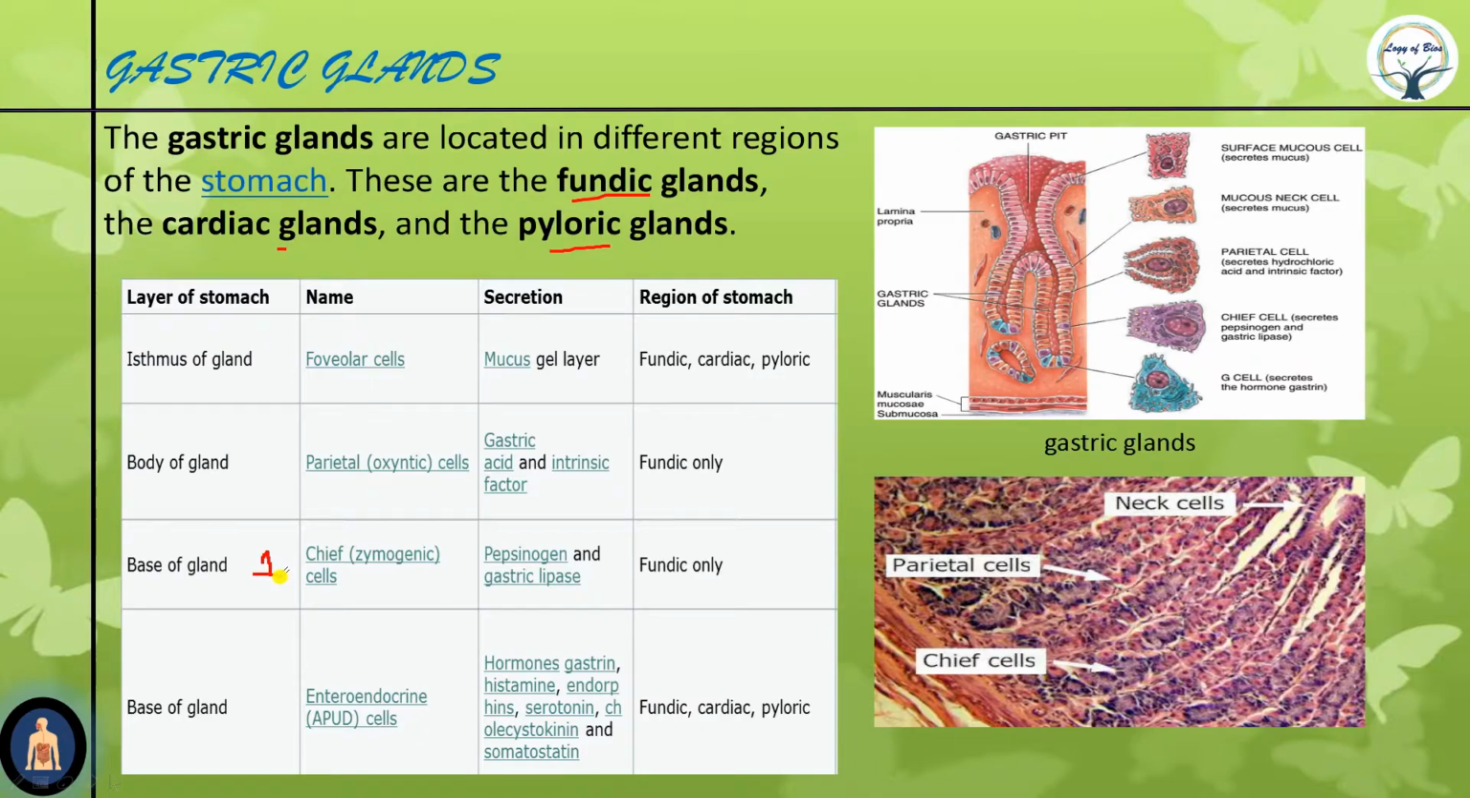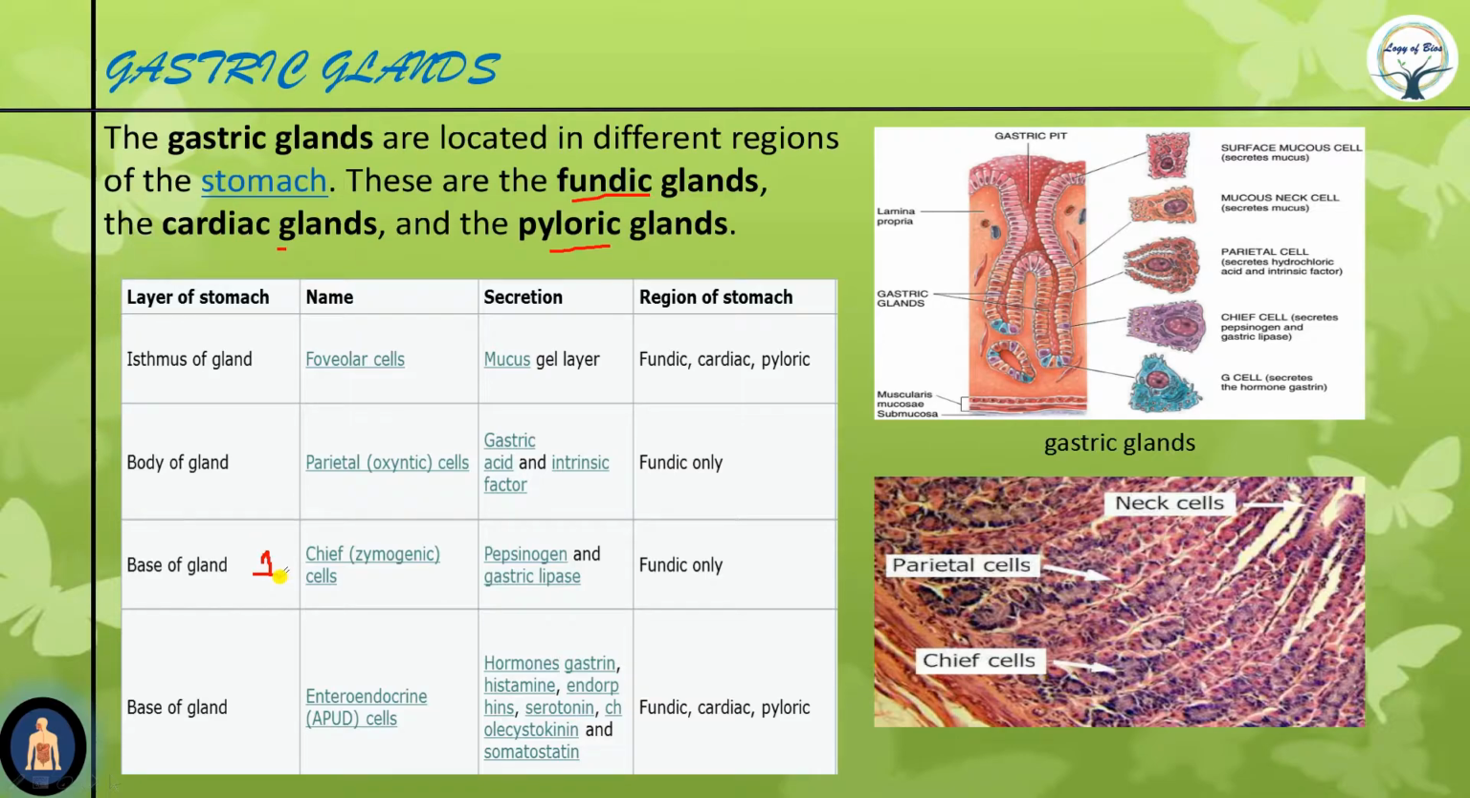Why are they known as zymogenic cells? Because they secrete proenzymes. Proenzymes are the primitive or inactive form of enzymes, and proenzymes are called zymogens. Therefore, these cells are known as zymogenic cells. The two zymogens they secrete are pepsinogen and prorenin. Pepsinogen and prorenin are converted into pepsin and renin respectively by HCl in the gastric pit.